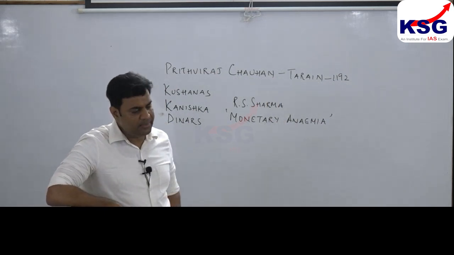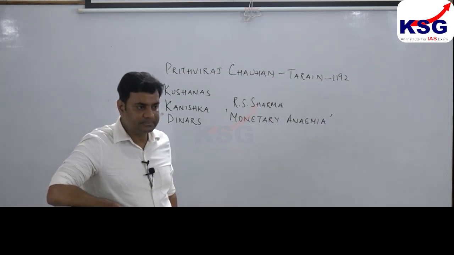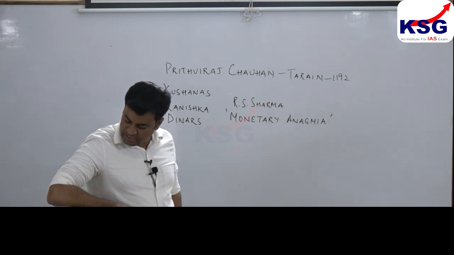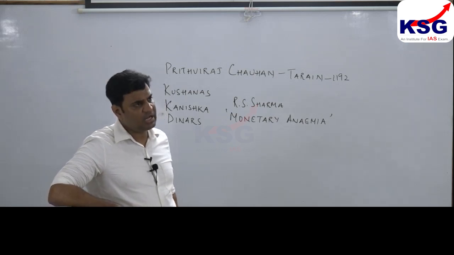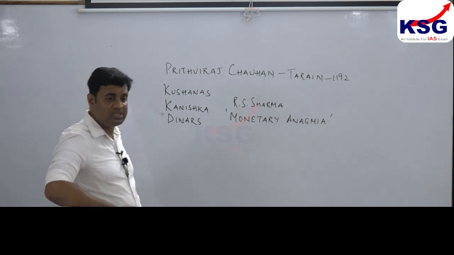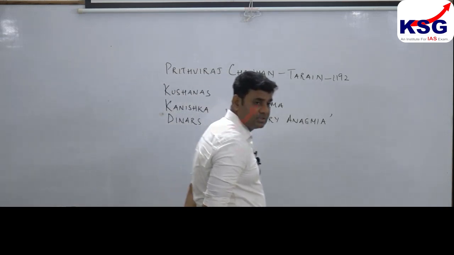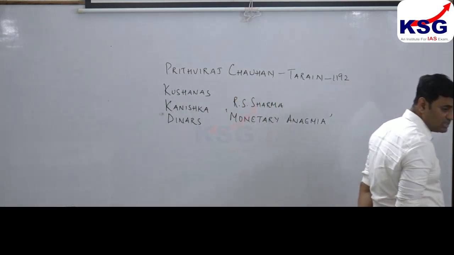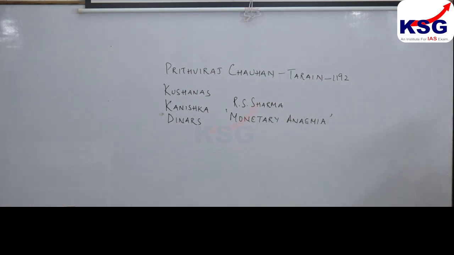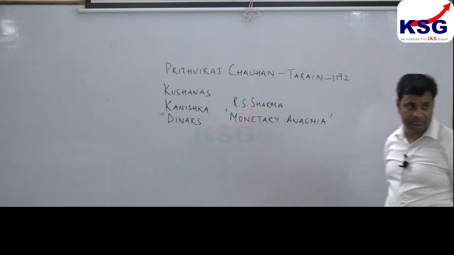contain the name of Prithvi Raj Chauhan on the one side, and the name of Muhammad Ghori on the other side.